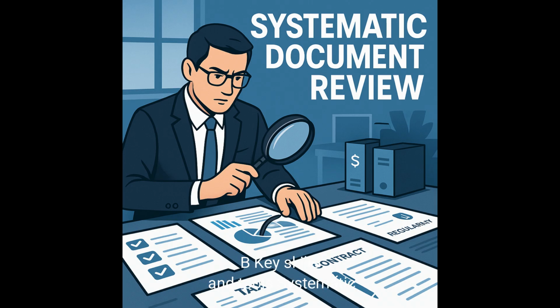B. Key skills and tools. Systematic document review. Scrutinize financial statements, tax records, contracts, and regulatory filings for completeness and accuracy. Use industry-standard checklists to ensure no area is overlooked.